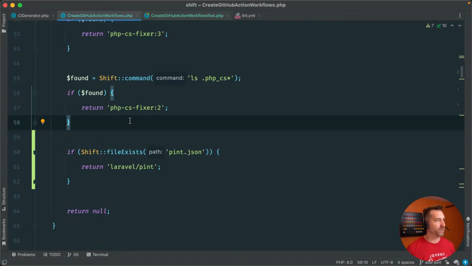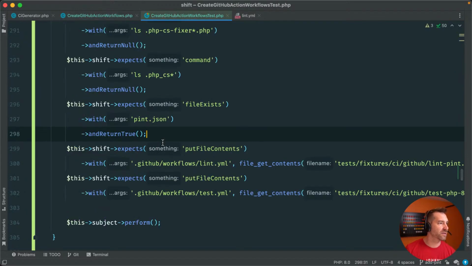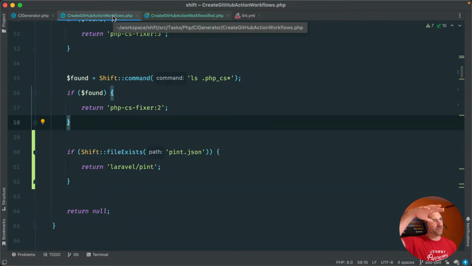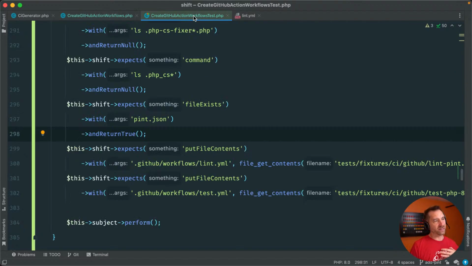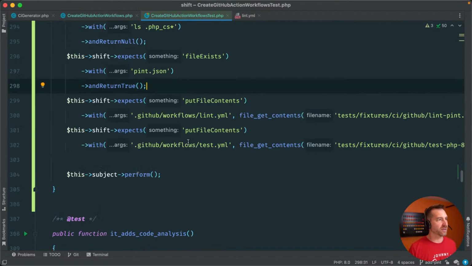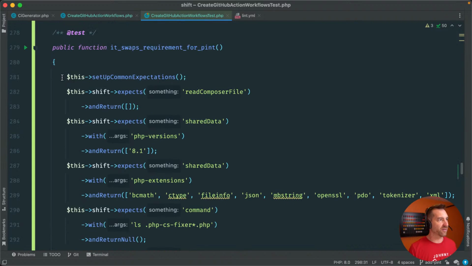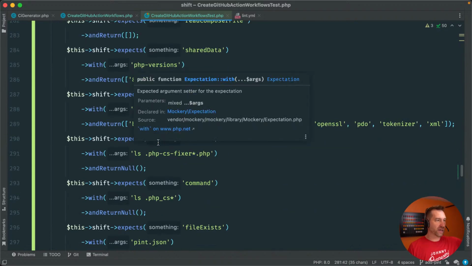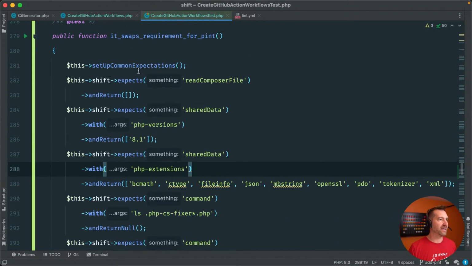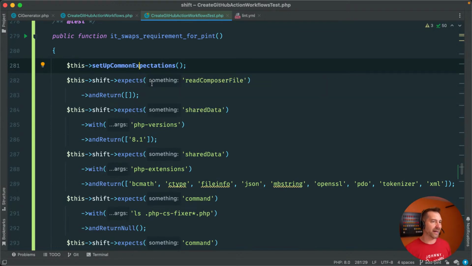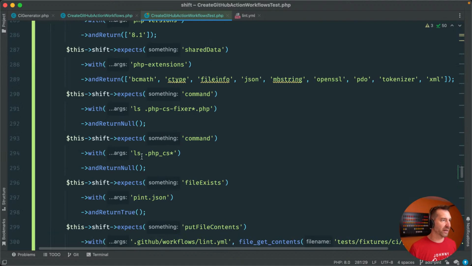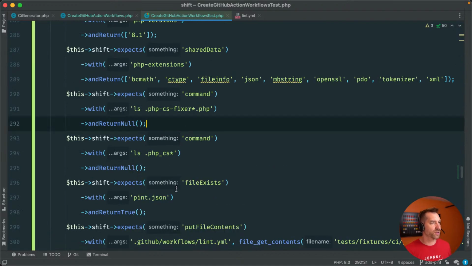So all of that was really just some test setup, which again is a little convoluted because this kind of all happens in one task, just to make it a little easier to mess with GitHub, but it doesn't necessarily make it easier from a testing perspective. And so instead of rewriting all of these expectations, every single one of these test cases, I set up common expectations per thing, but you kind of have to go read those before you start making a new test case, which is a bit rough.